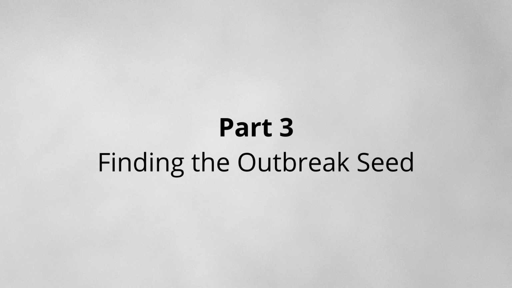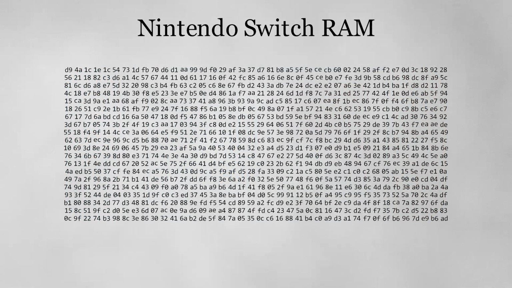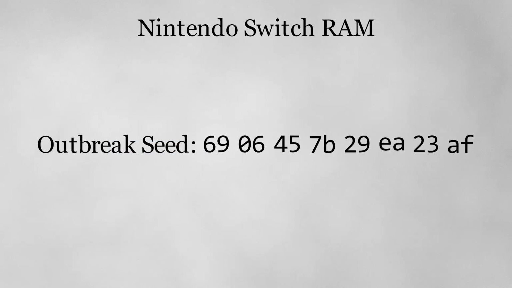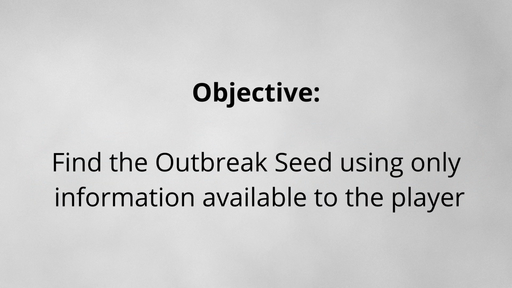The conventional method to find the outbreak seed has been to hack the Nintendo Switch. Obviously, the game has to store the outbreak seed somewhere, so if you know where to look and hack the console to read its internal data, you could find the seed. Alternatively, if you don't have a hacked Switch, you can initiate a trade with someone who does, and their hacked Switch can deduce the outbreak seed for you. While this does work, I feel like it's not legitimate and takes the fun out of using this method. I want to find a way to deduce the outbreak seed using only information available to the user with a legitimate Switch. So what information is available to us?